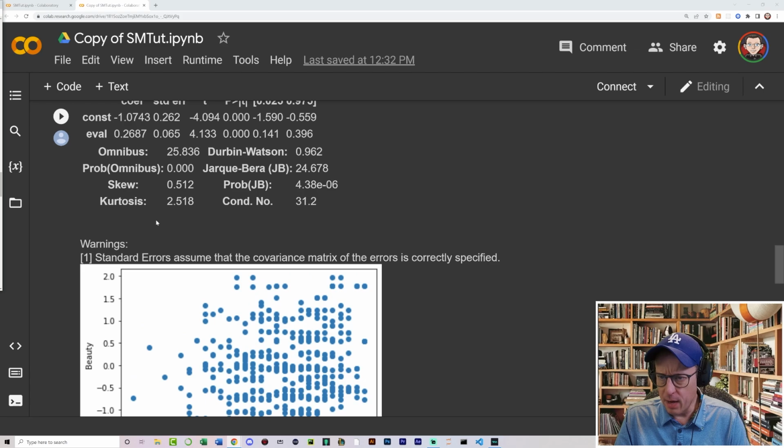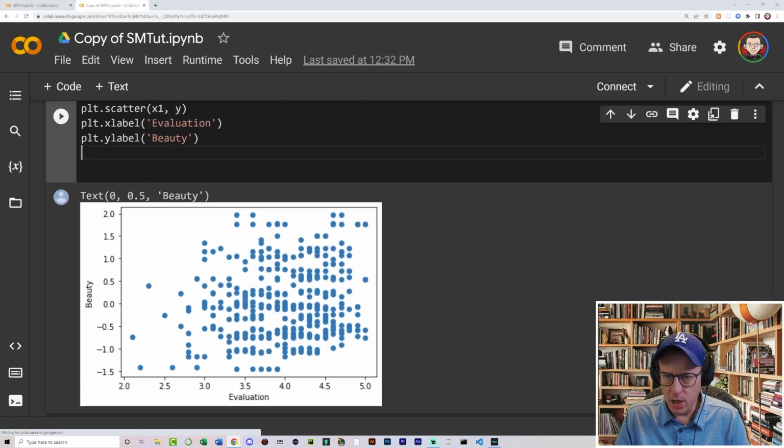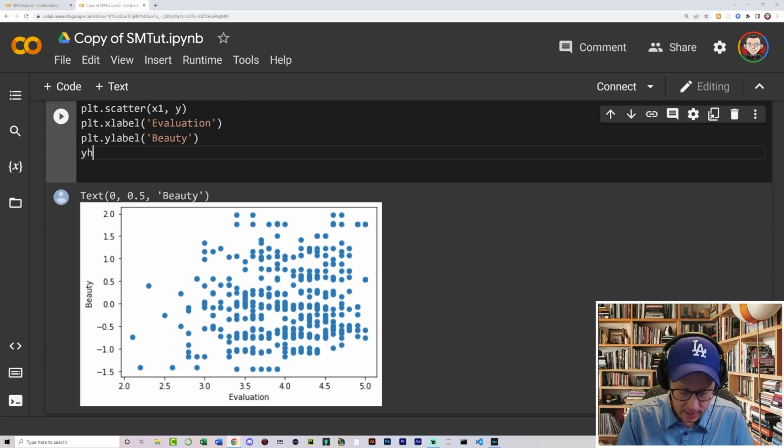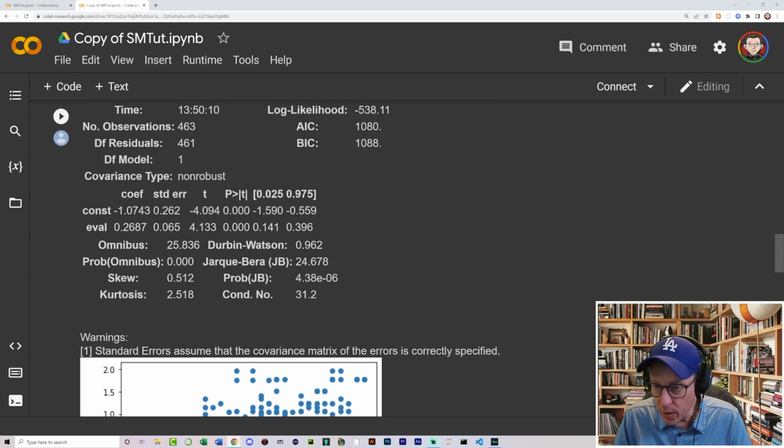What this is going to end up being, based off of this data up here, is I am going to create what's called a y hat. So y hat is going to be equal to 0.2687, or no, it would be 0.262.